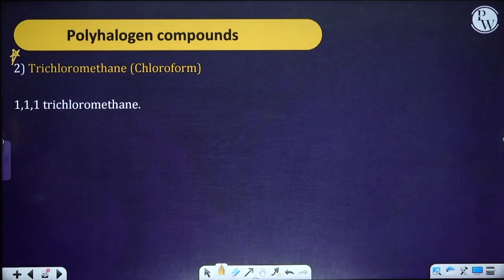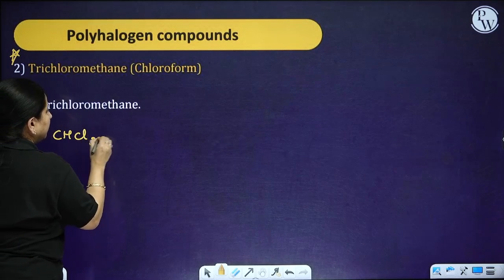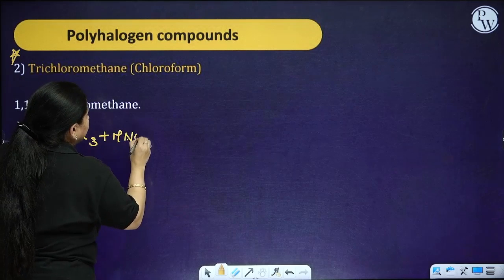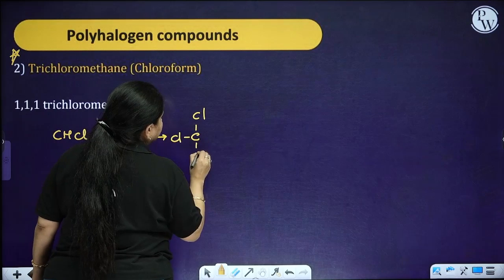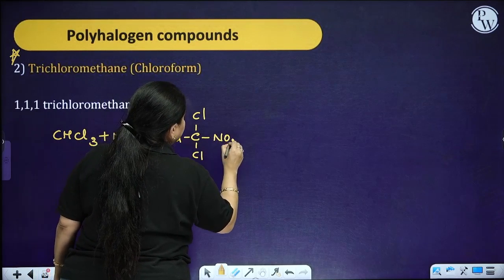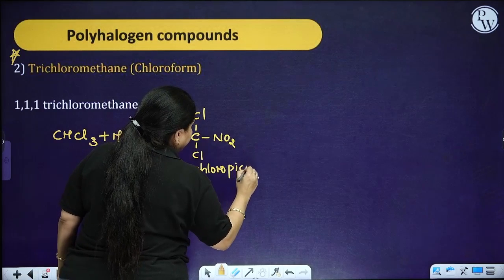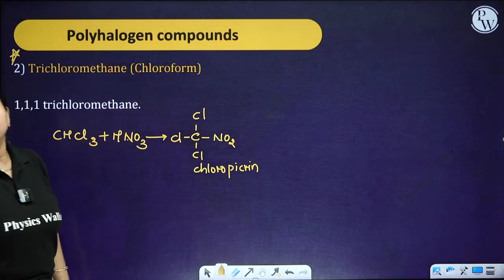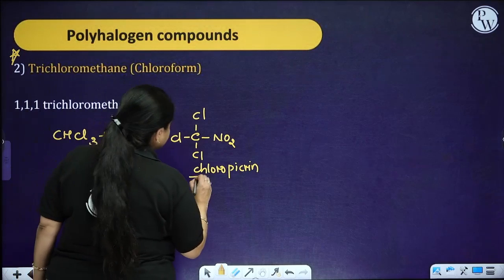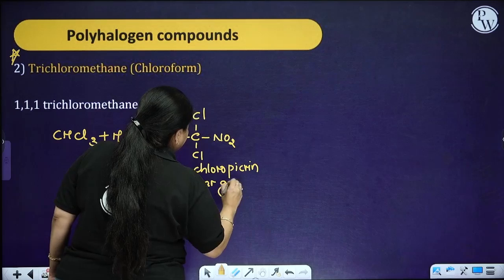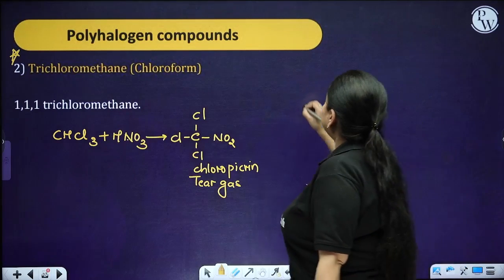So this chloroform, if you make it react with HNO3, you get a compound over here, that is chloropicrin. Okay, you get a compound which is named chloropicrin, and this chloropicrin is what? It is nothing but a tear gas. Now remember one thing, the most important thing is what?